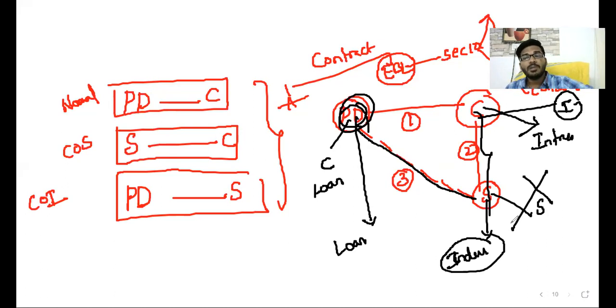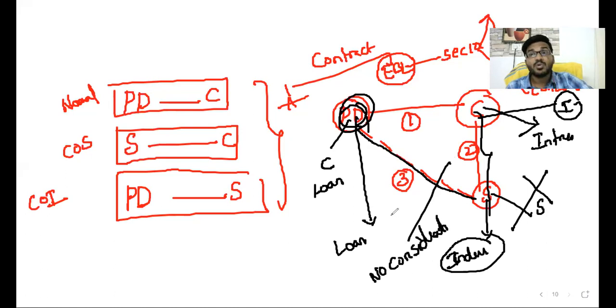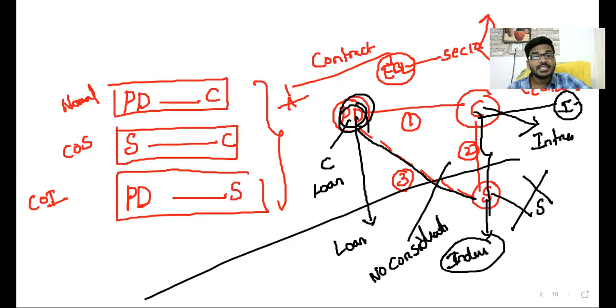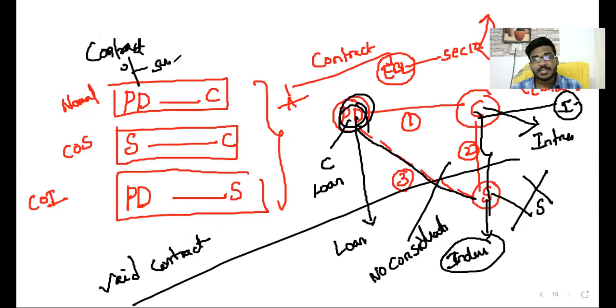So that is the biggest problem in case of contract of surety: there is no consideration. Even though there is no consideration, contract of surety is a valid contract. That is a speciality, sir. Why is it a special contract? Even though the section 10 condition is not satisfied, this is a valid contract. Why? Because this is an exception to no consideration, no contract. One of the exceptions is contract of surety.